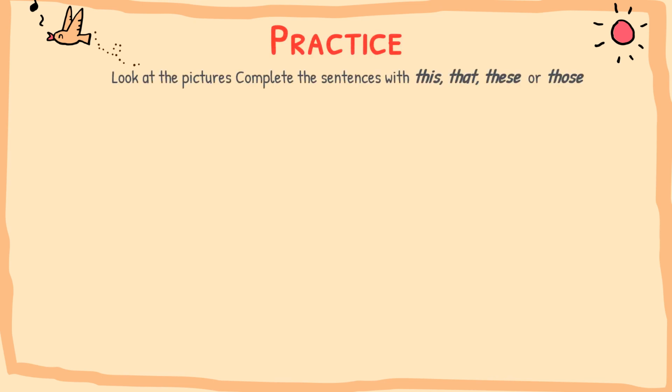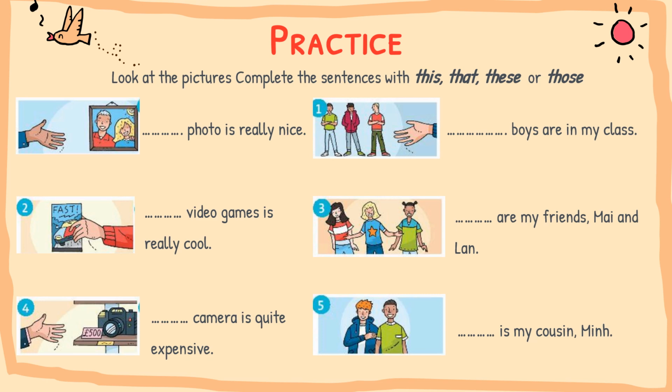Okay, let's practice. Look at the pictures and complete the sentences with this, that, these, or those. We have 6 pictures, and this is an example for you. Now, look at the distance of the hand and the photo. It is so far. And I have one photo, so it's a singular noun. So, the answer in this sentence is that. That photo is really nice. It's singular and it's far, so we use that. Alright, now do the exercise in 2 minutes and then we check the answer together. Alright?